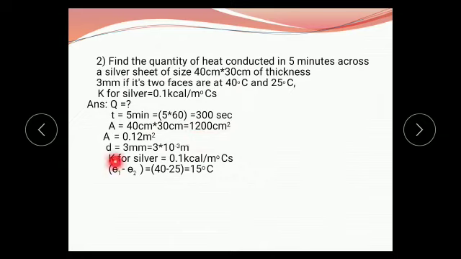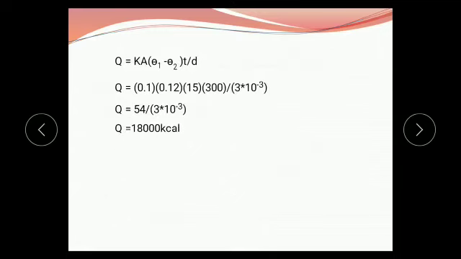And its thickness is 3 millimeter. Therefore, D equals 3 millimeter. Convert it into meter. We get 3 into 10 raised to minus 3 meter. And the value of coefficient of thermal conductivity for silver is 0.1 kilocalorie upon meter degree Celsius second. Then first we find the temperature difference, that is theta 1 minus theta 2. The value of theta 1 is 40 and the value of theta 2 is 25. Therefore we get theta 1 minus theta 2 equals 15 degrees Celsius.